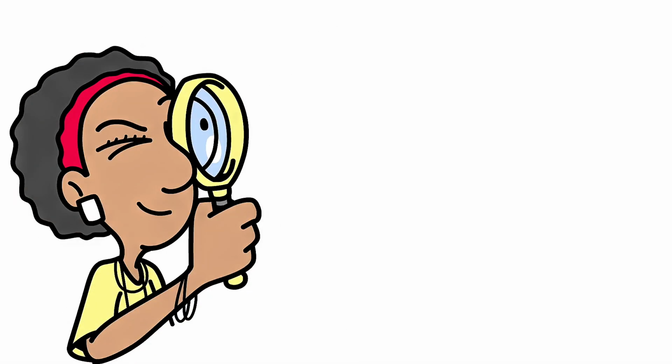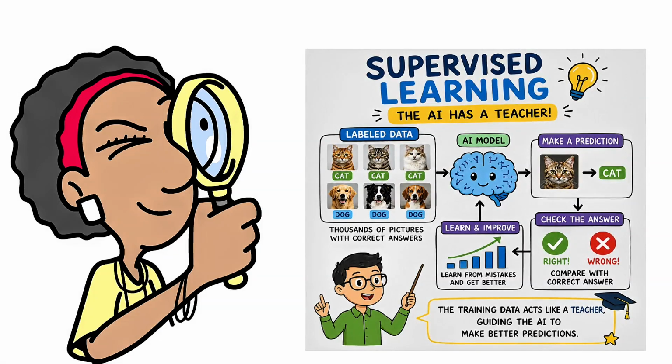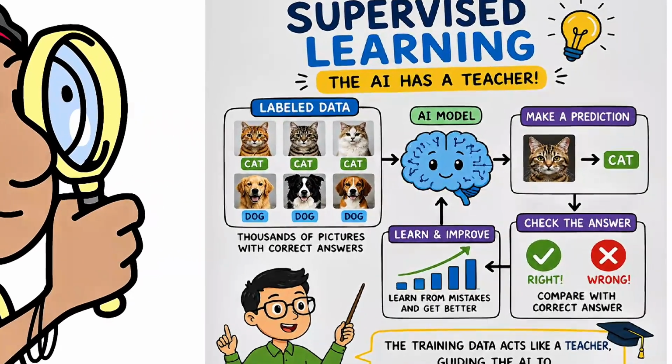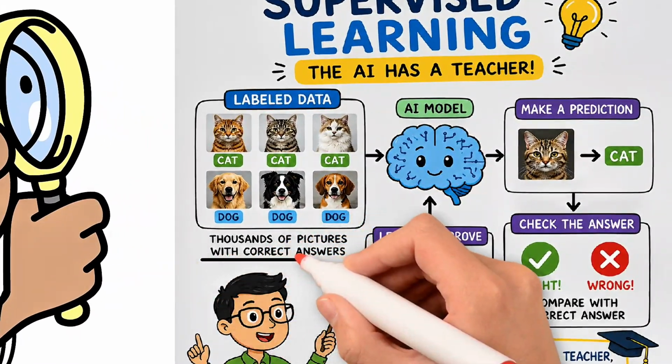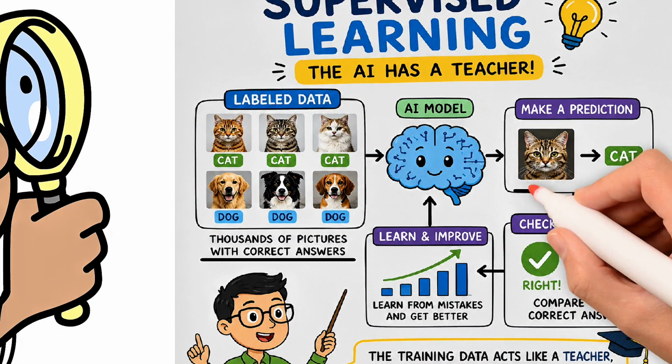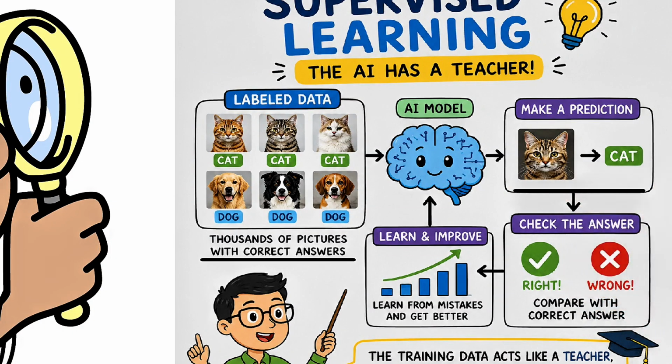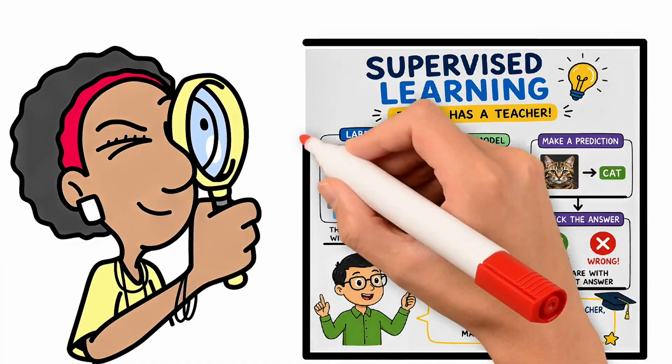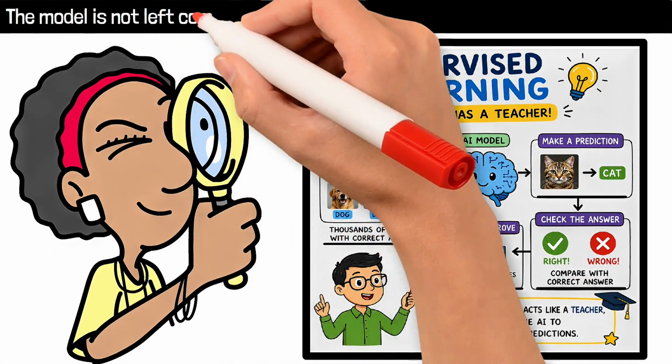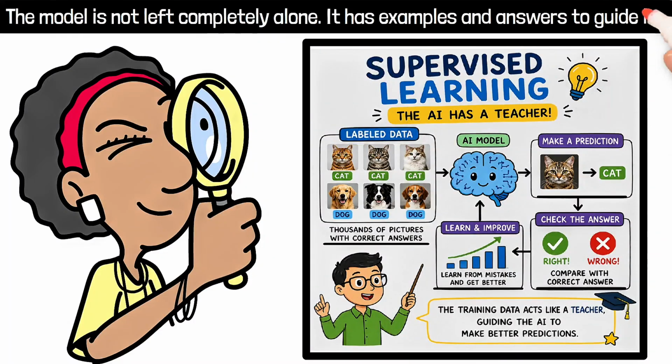Imagine showing an AI thousands of pictures labeled cat or dog. Every picture comes with the correct answer, so the model can make a prediction, check whether it was right, learn from the mistake, and improve. It is called supervised because the training data acts like a teacher. The model is not left completely alone. It has examples and answers to guide it.